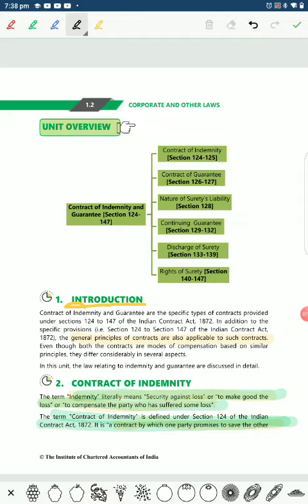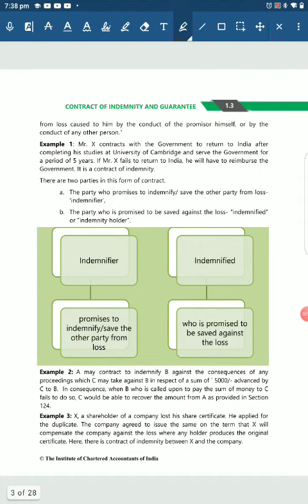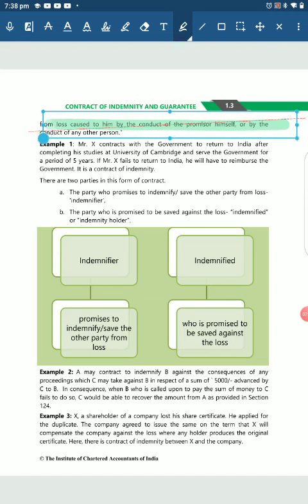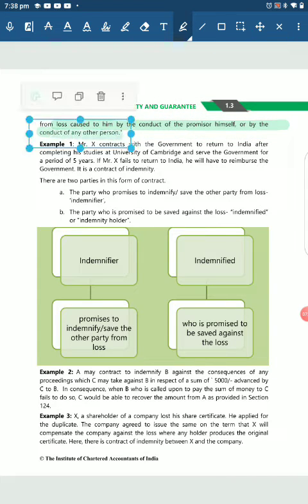That is the definition given under the Act, whatever I've told. A contract by which the party promises to save another from the loss caused by the conduct of the promisor himself or by the conduct of any other person. If you followed the example I've given, it's very easy to understand this definition. Any loss or damage caused as a result of the conduct of the promisor or a third person, in such a case I will indemnify you is what is being promised here.